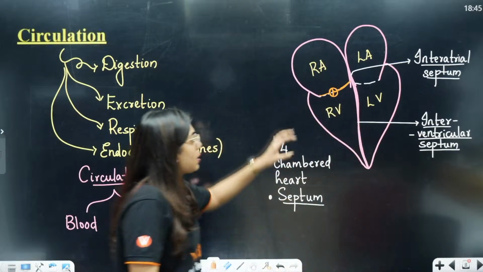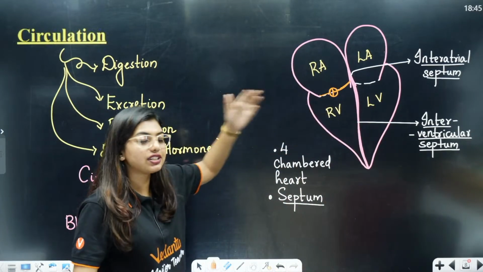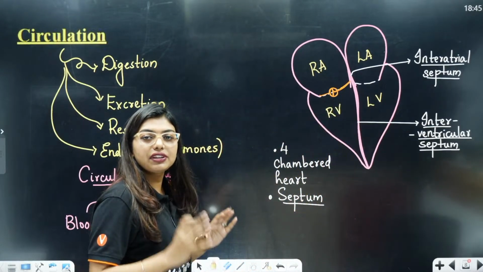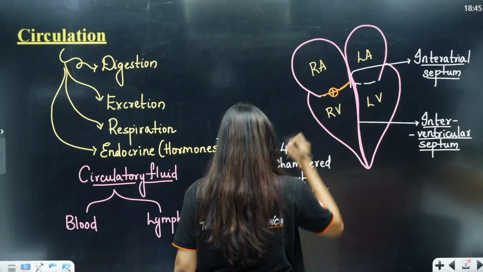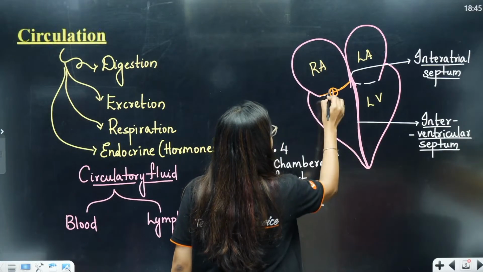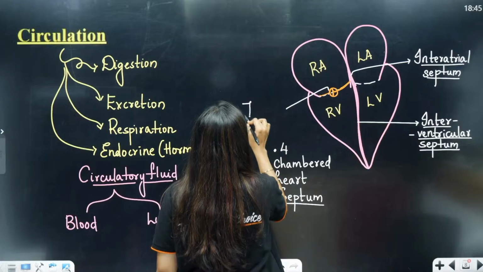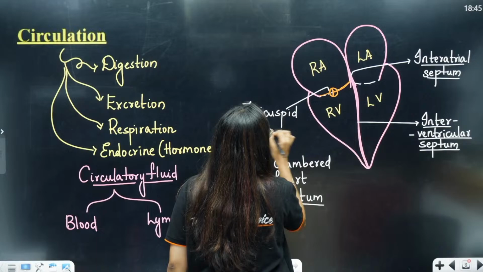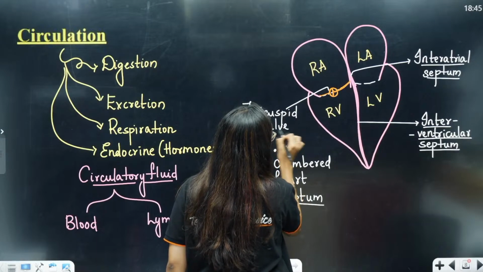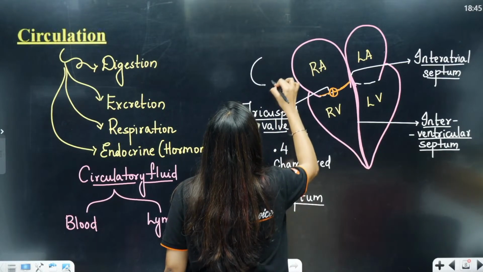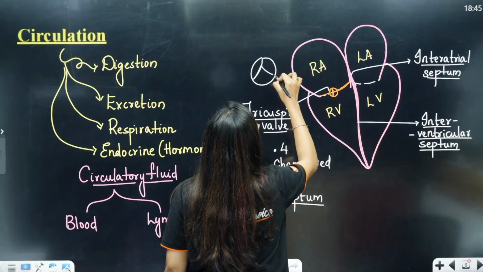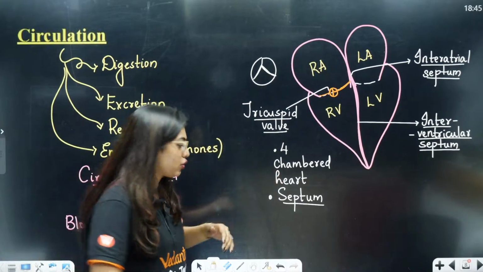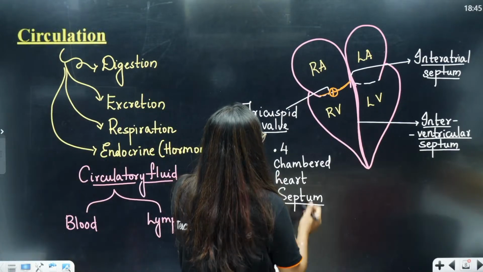Between your right auricle and right ventricle, we can also call it the right AV valve and the left AV valve, but we will have to name it. So, this is going to be called the tricuspid valve. What is it called, students? Tricuspid. Why? Because there are 3 cusps. 3 cusps mean 3 flaps are going to be there. Clear to all of you? It is called the tricuspid valve.